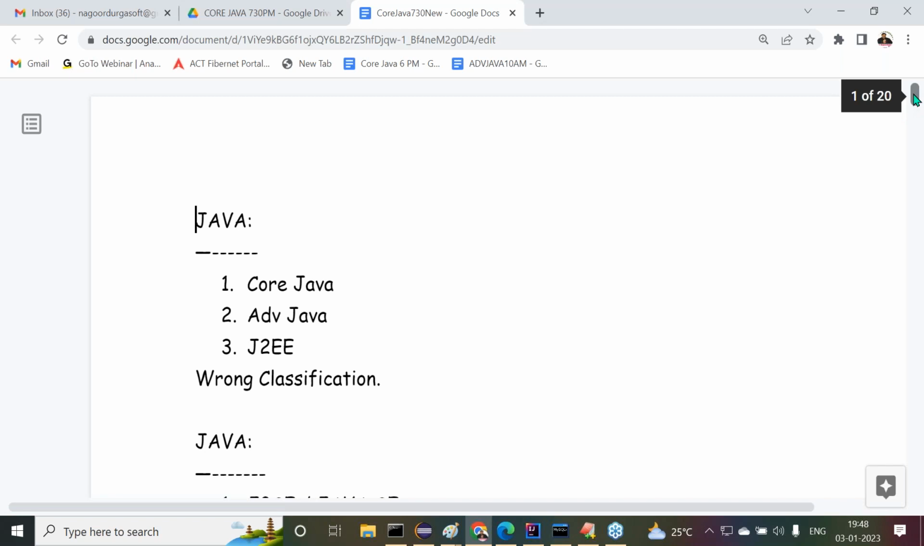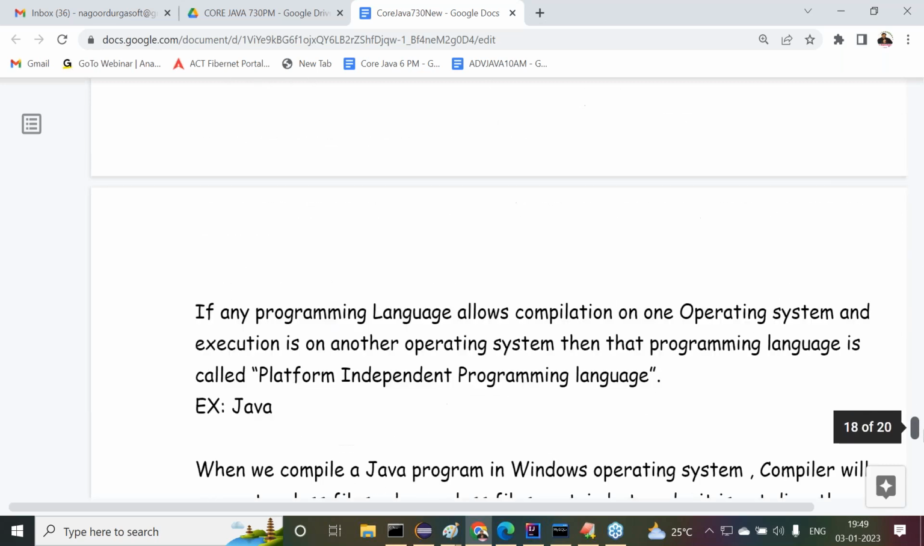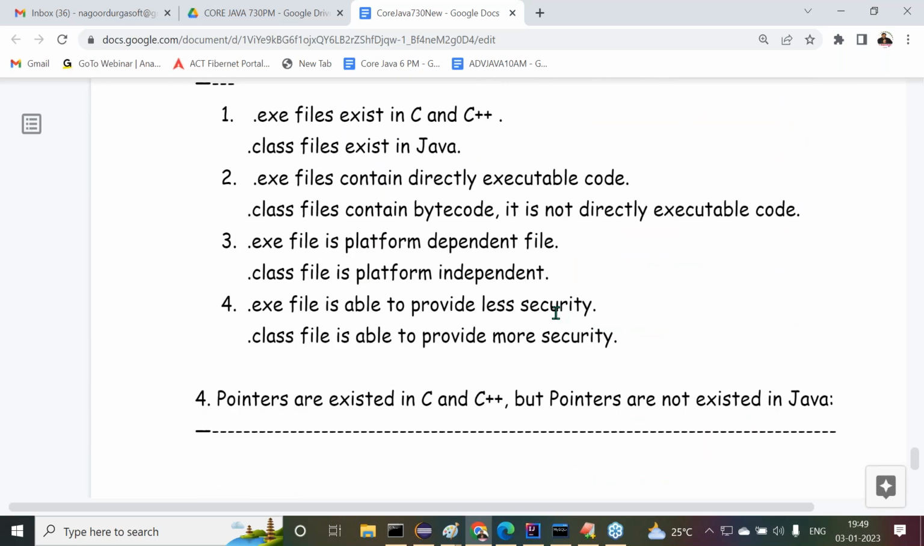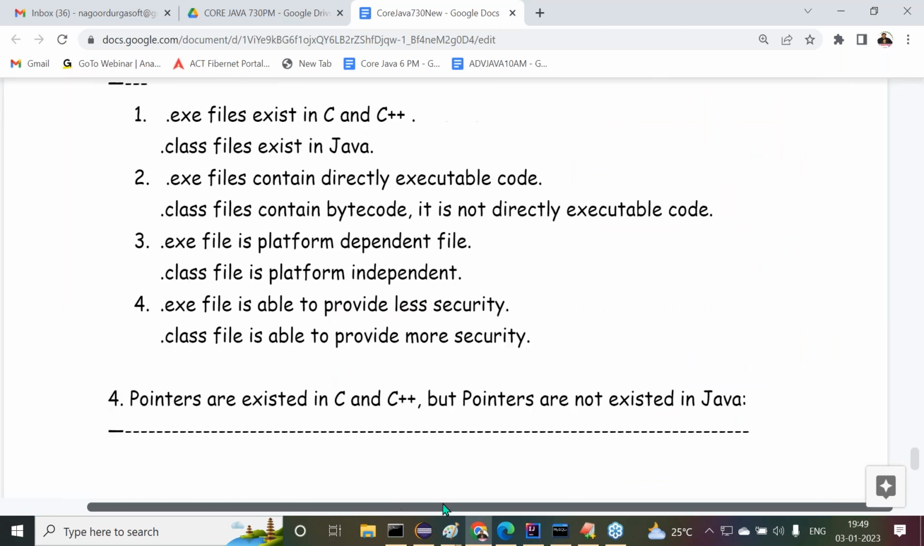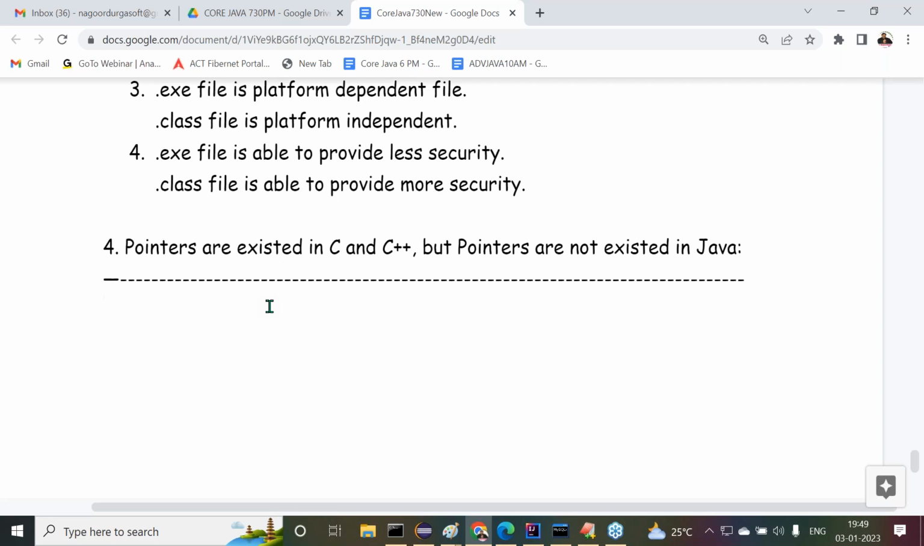I think we completed 3 differences. Can you tell me what the 3 differences are? First one: C and C++ are static programming languages, but Java is a dynamic programming language. Next, a preprocessor is required in C and C++, but a preprocessor is not required in Java. Third one, an important difference: C and C++ are platform dependent, whereas Java is platform independent. Right, sir. These are the points we understood.